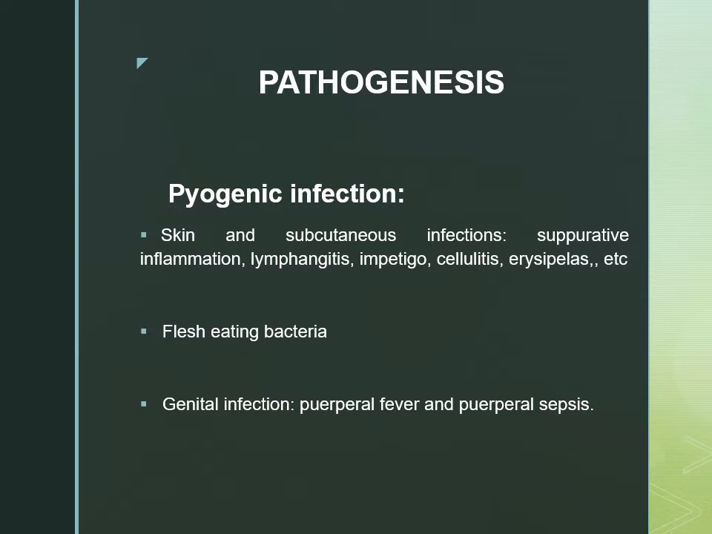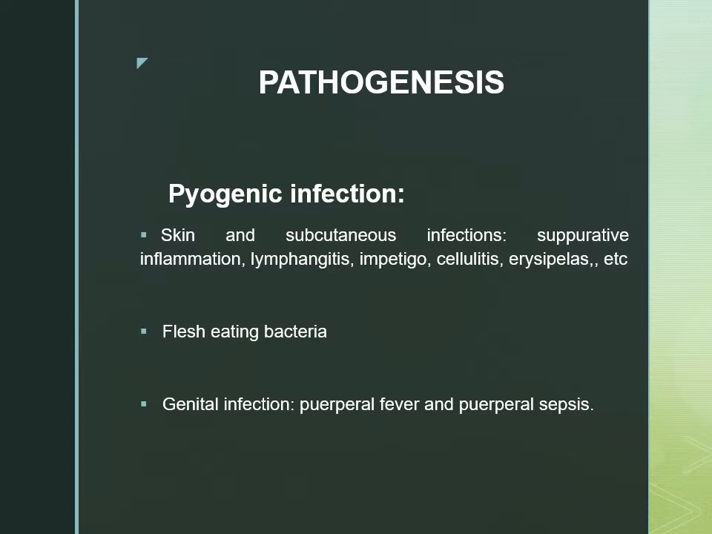Now, what is the pathogenesis? Mainly it causes pyogenic infections, and these pyogenic infections involve impetigo, cellulitis, erysipelas. It also causes necrotizing fasciitis, also called the flesh-eating bacteria. So it is the most important pathogen for necrotizing fasciitis. Then there are certain genital infections like puerperal fever, puerperal sepsis.